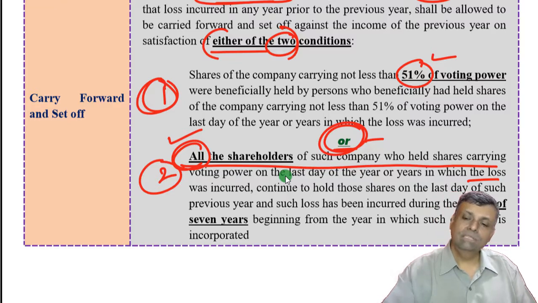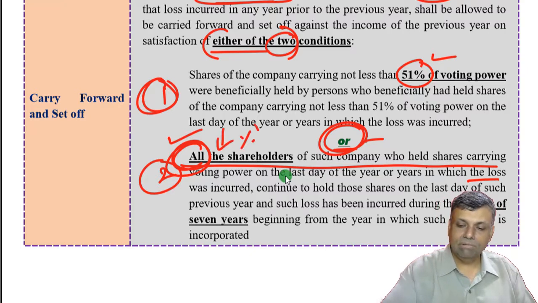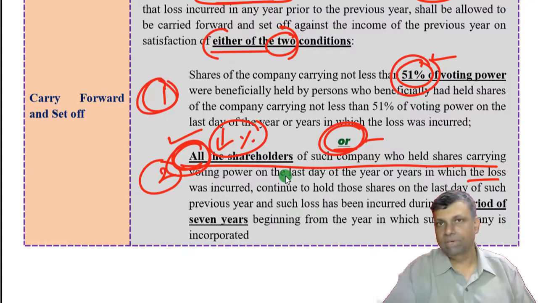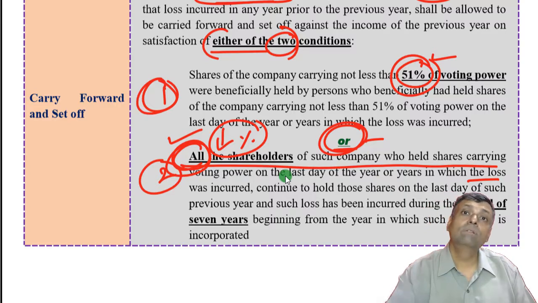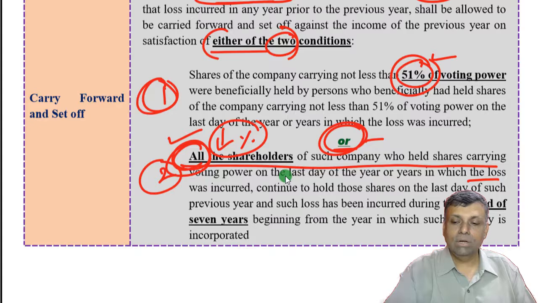Okay, but how is it different? Although all shareholders are the same, these shareholders may be holding less than the specified percentage, which is normally 51%. It may so happen that between the year of carry forward and the year of set off, there may be a further issue of share capital. Because an eligible startup wants to grow, they will have more partners and more investors moving into the eligible startup, so their shareholding percentage will get diluted.